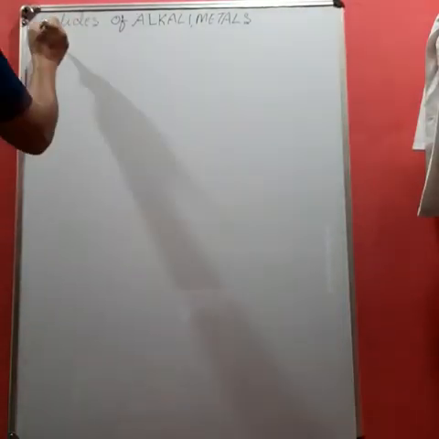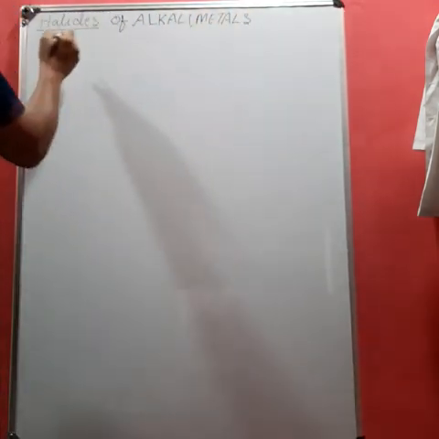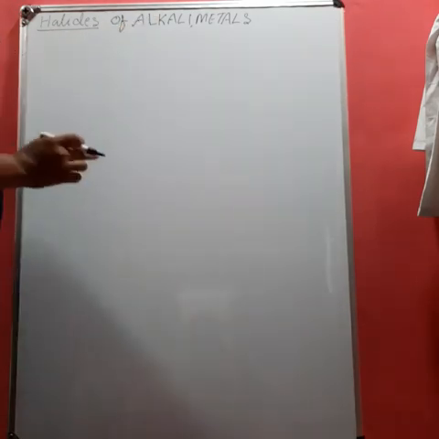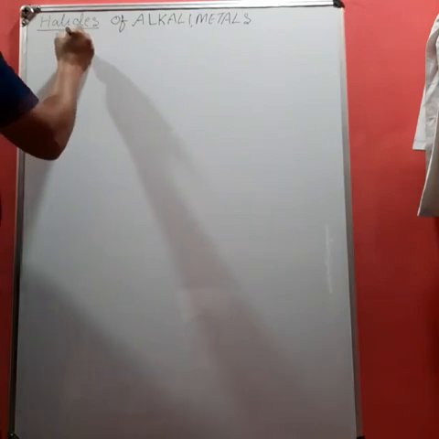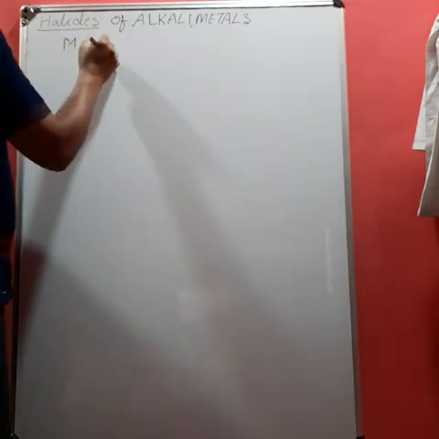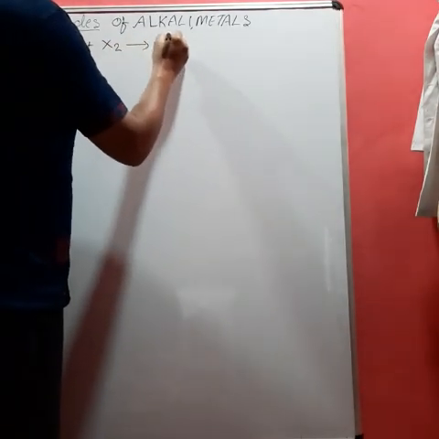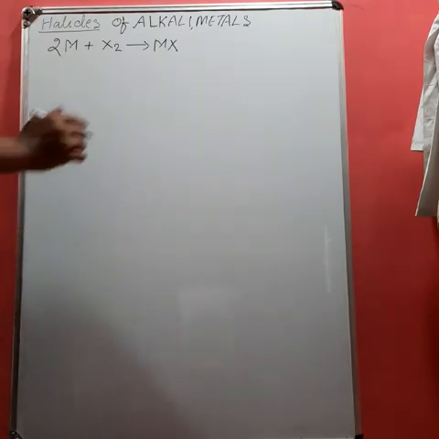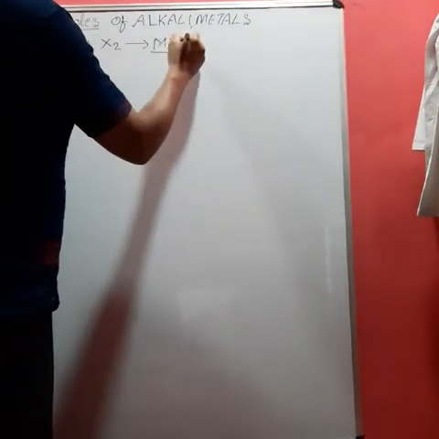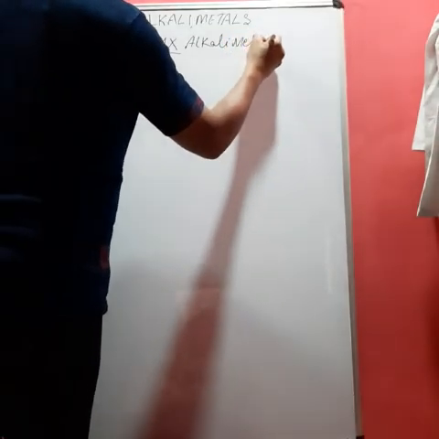Yes, student. Next is halides of alkali metals. That is, we can say the reaction of alkali metals with the halogen. Let the alkali metals be denoted by M and the halogen by X2. Then the formation of alkali metal halides: all the alkali metals readily react with the halogen, forming the compound MX.